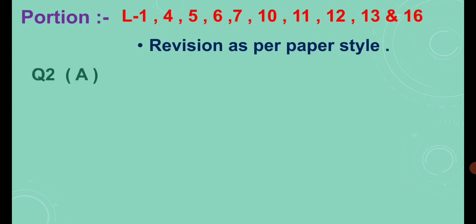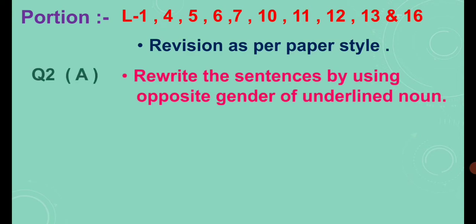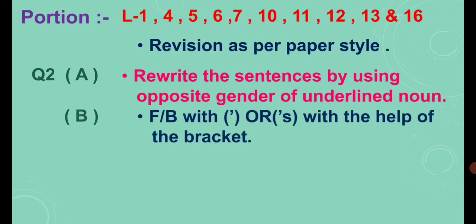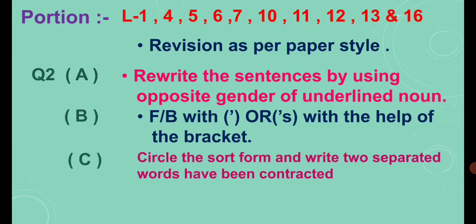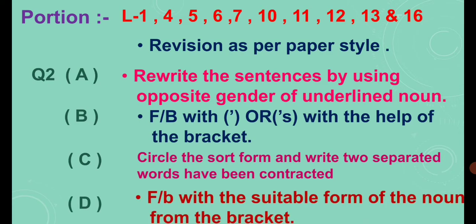Let's see what is the heading of question 2A. Rewrite the sentences by using opposite gender of underlined noun. Question 2B is filling the blanks with apostrophe or apostrophe s with the help of the bracket. Question 2C is circle the short form and write two separated words that have been contracted. Question 2D is filling the blanks with suitable form of the noun from the bracket.